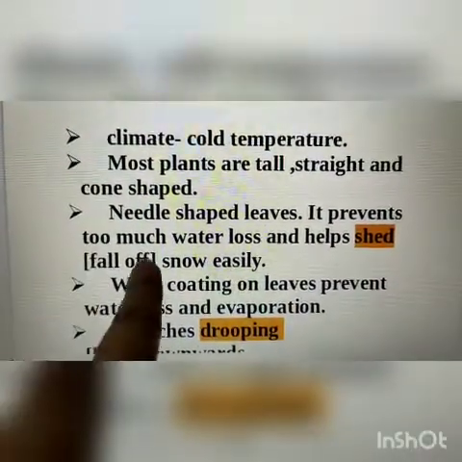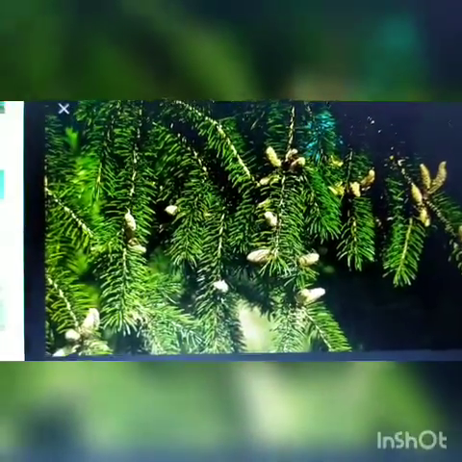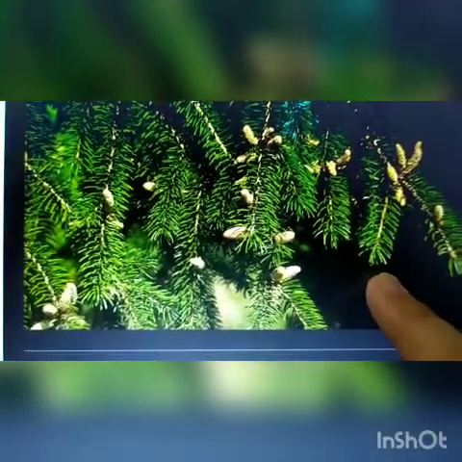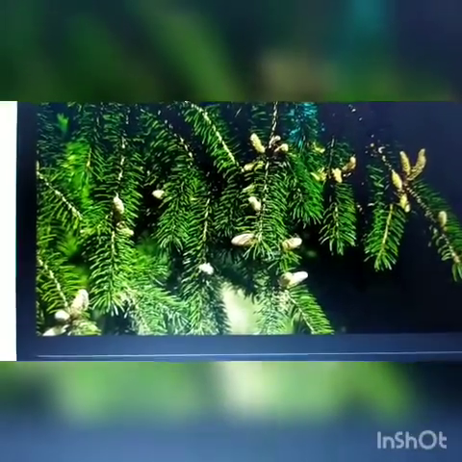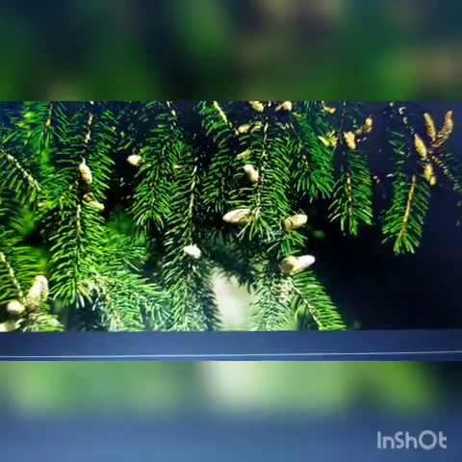Shed means fall off. See in this image, these leaves are needle shaped, meaning these are pointed leaves. So these needle shaped leaves help in reducing water loss and also help to shed snow easily.